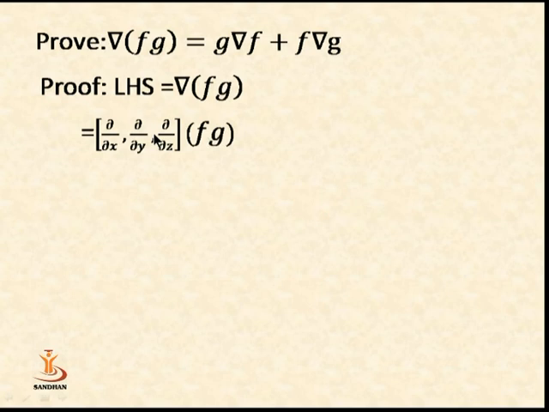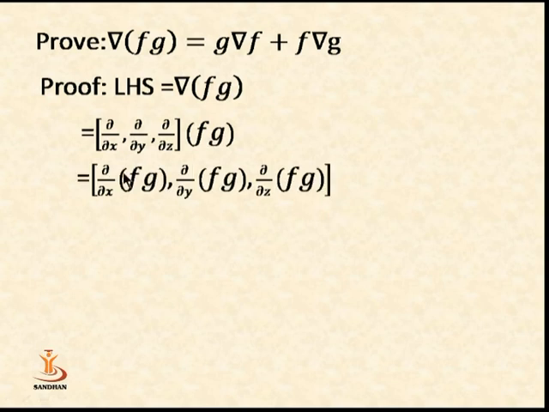We apply the partial differentiation on f and g. Then we get del by del x of (f into g), del by del y of (f into g), and del by del z of (f into g). We know that the differentiation of f into g is done by keeping one of them constant and differentiating the other one.